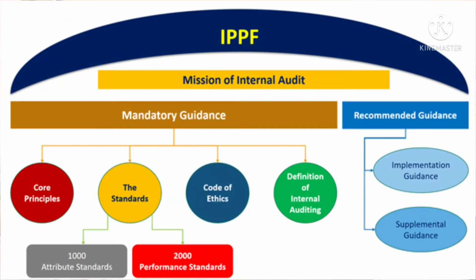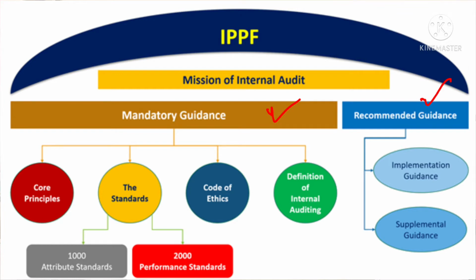We have posed one question: where are the performance and attribute standards positioned in the IPPF? So let's see where they are positioned in the whole IPPF. You can see the one umbrella of IPPF. First, under it is the mission of internal audit, and then we have the mandatory guidance and recommended guidance.